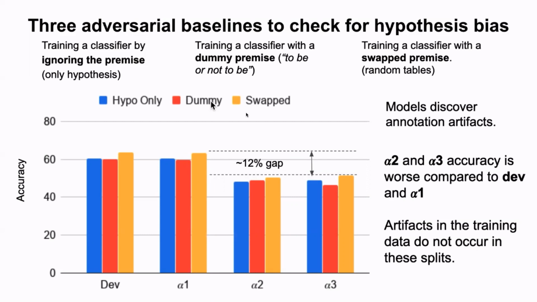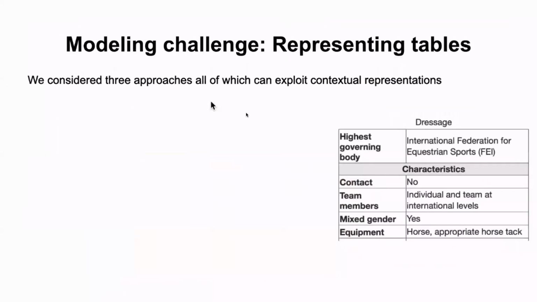Artifacts in the training data do not go equally well on all the test sets. So our hypothesis of having multiple sets is important. Now we look at how we can use the whole premise and do experiments.